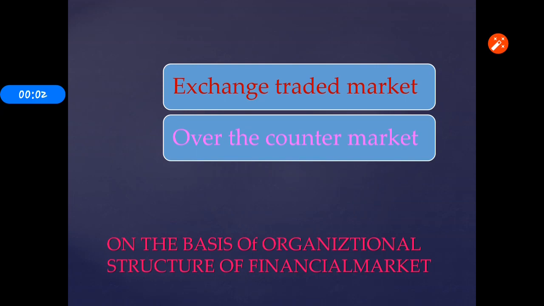So today you learned the concept of financial markets, the meaning and definition of financial markets, the different types of Indian financial system, the different types of financial structure, the scope of the Indian financial market, and the different types of financial markets. All these you learned today.